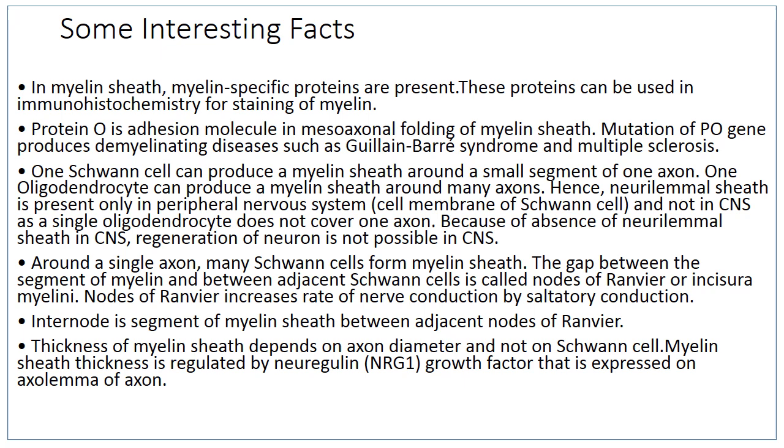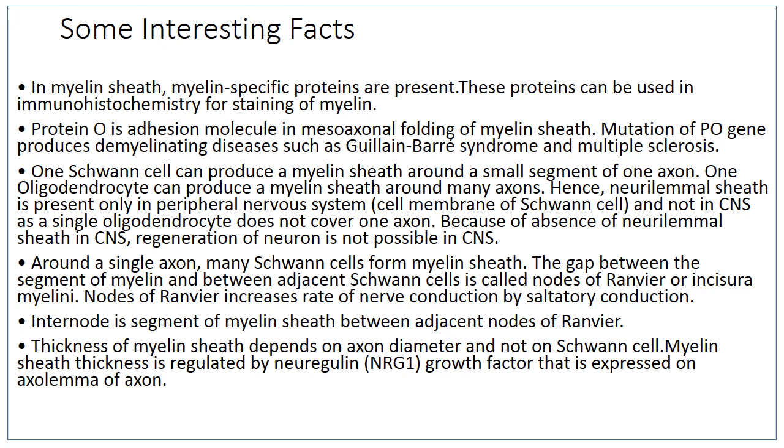But the neurolemmal sheath is not seen in the central nervous system, as a single oligodendrocyte does not cover one axon. And because of the absence of the neurolemmal sheath in the central nervous system, regeneration of neurons is not possible in the central nervous system.